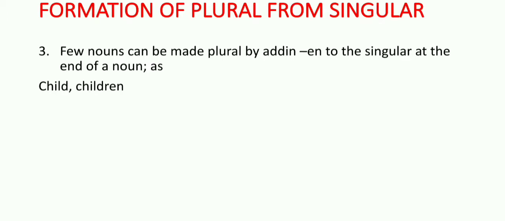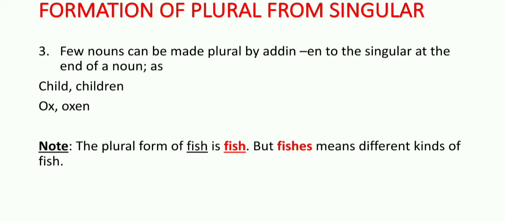Child is singular, so when we make the plural of it, we add en, and the plural of child becomes children. Another example, ox to oxen. The singular is ox, and we have added en at the end of the noun, so it becomes plural, oxen. And below we have a note, and that note is: the plural of fish is fish.